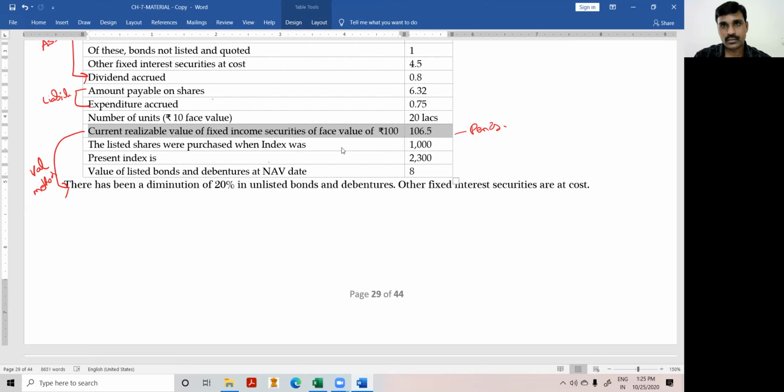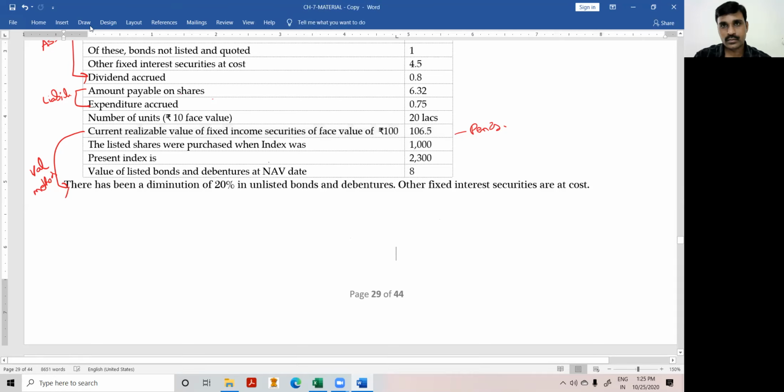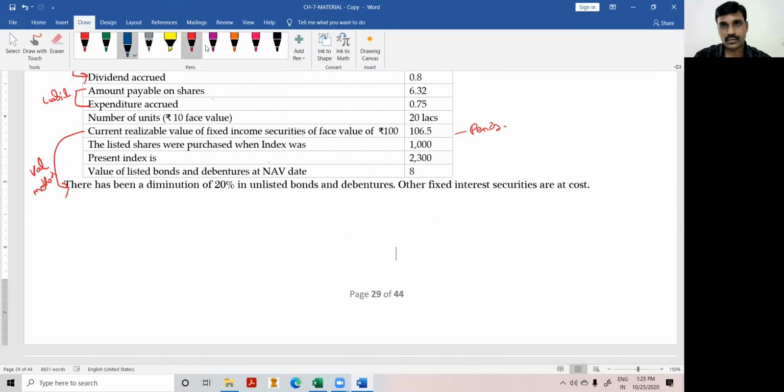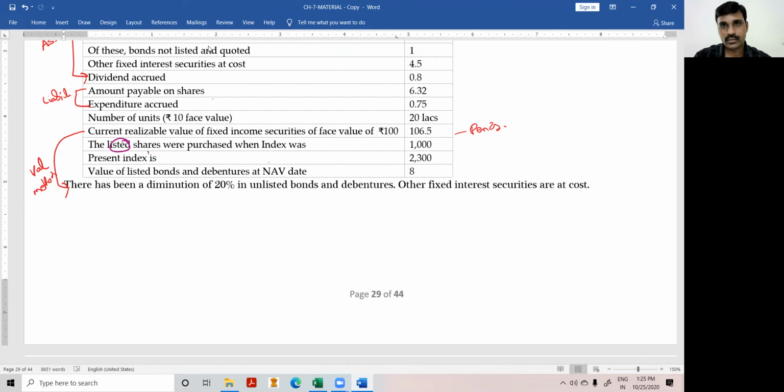The listed shares were purchased when the index was 1000 and the present index is 2000. Present index is 2300. So therefore, we are taking that. When they have given an index value, it is outright clear it is a fund which has invested in a basket of securities. Entire index of securities, say BSE 30 or NSE 50, we have invested in all the securities. Therefore, what we have is a market portfolio.